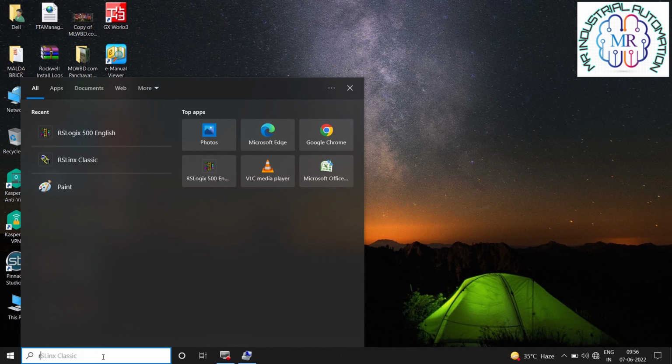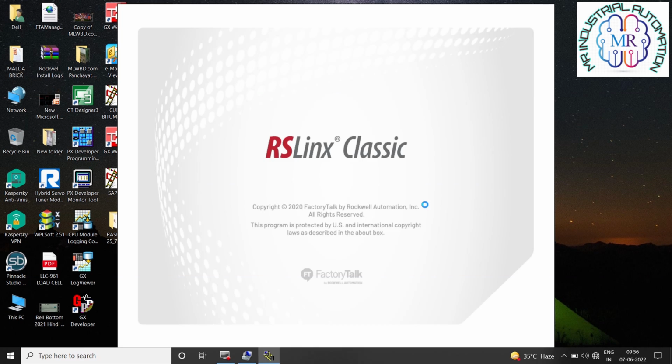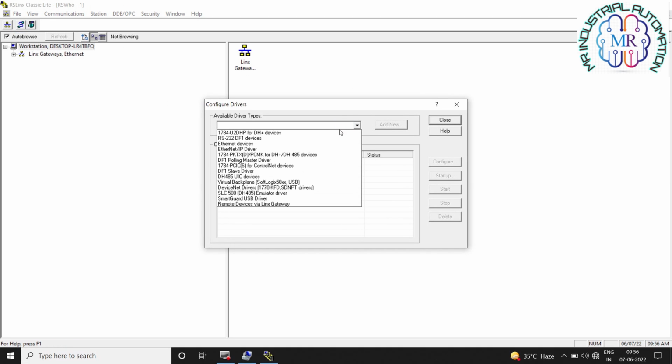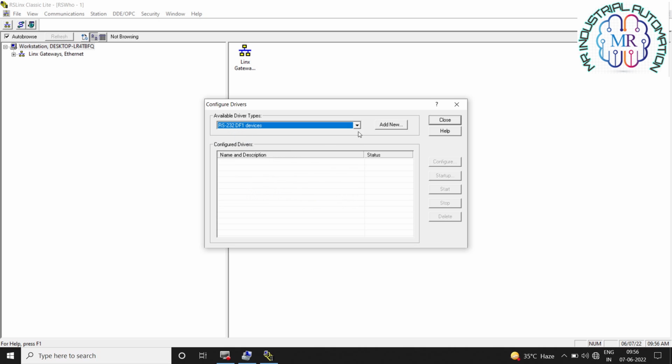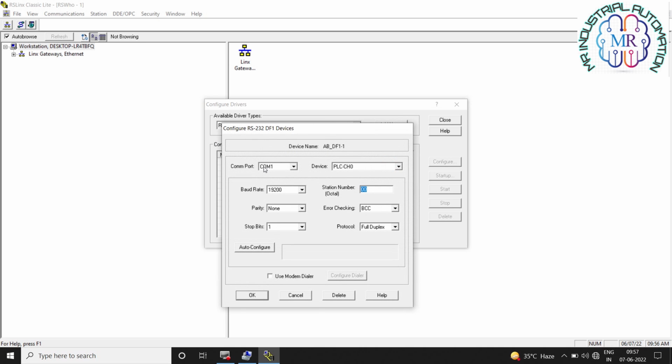Okay, now we have to open RSLinx Classic and then we will add the driver RS232 DF1 devices. After adding the RS232 DF1 driver, click on OK and then a pop-up screen will appear.